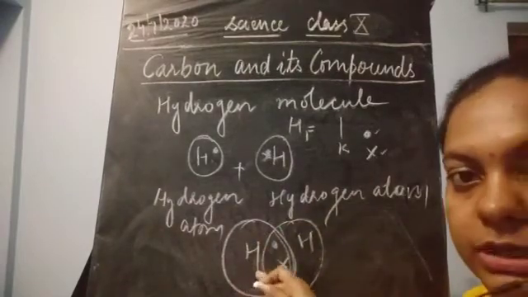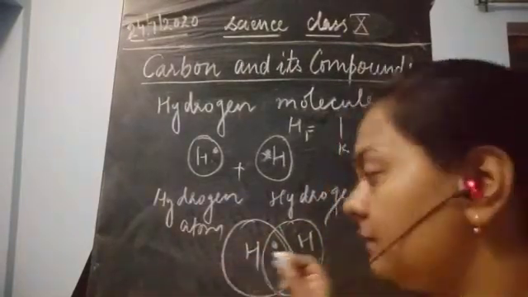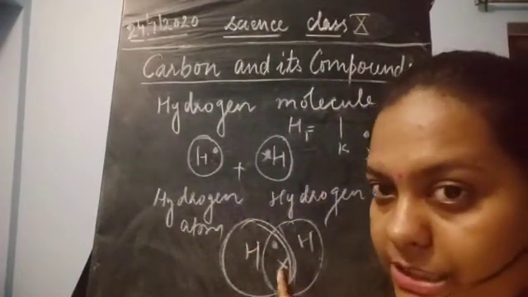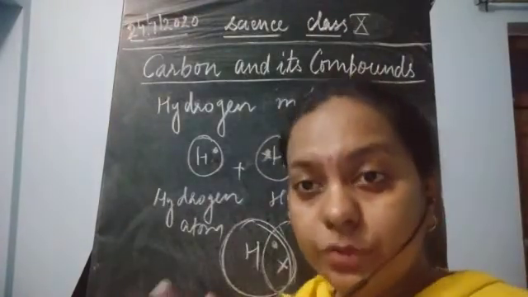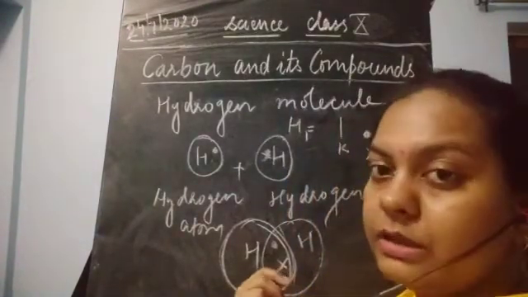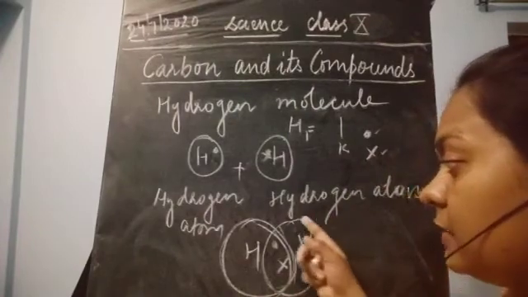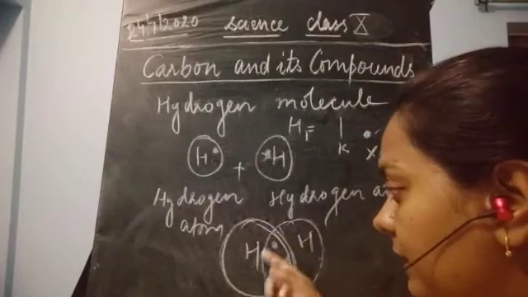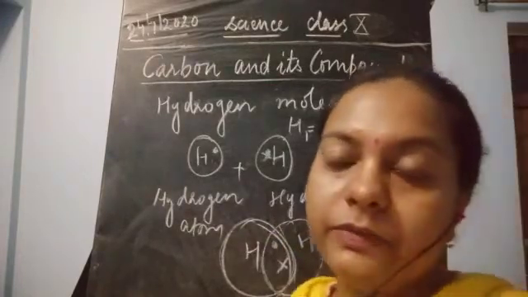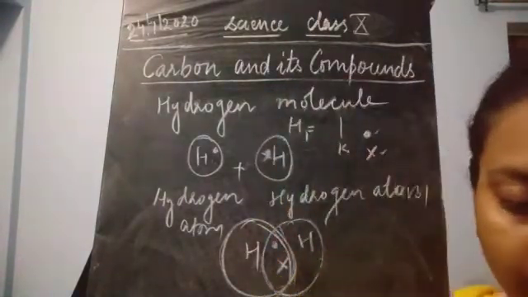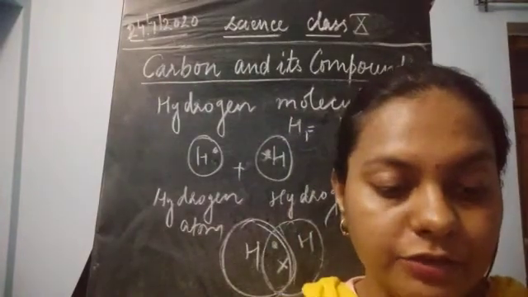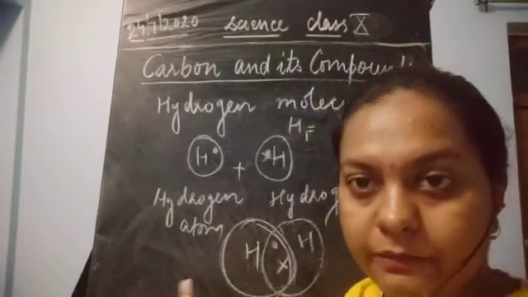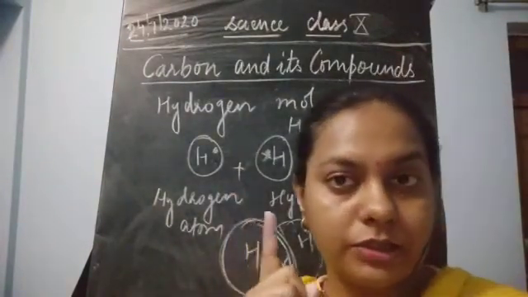If this hydrogen needs the stable electronic configuration, it is going to take up the 2 electrons. It becomes stable because the K shell should have a maximum of 2 electrons. It has 2 electrons. The next one also has the same thing. It is going to take up the 2 electrons when the shared pair is required. So this hydrogen also will take up the shared pair, and it will show the stable electronic configuration. And how is it going to be denoted? It is going to form a single covalent bond, because only one pair of electrons is shared.